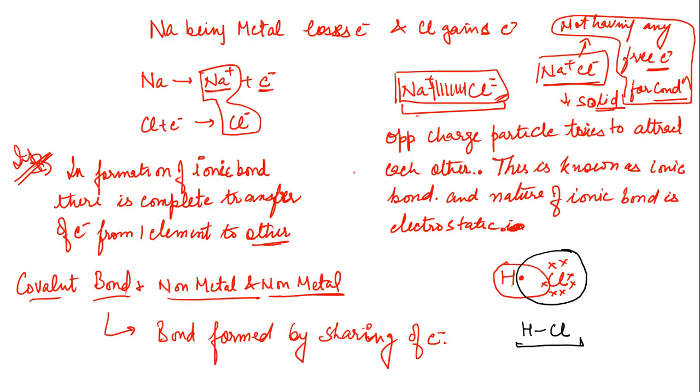In a similar manner, in the case of an ionic compound, the force of attraction is so strong that there is no free electron. So that's why in this case there is no conduction of electricity in the solid state.